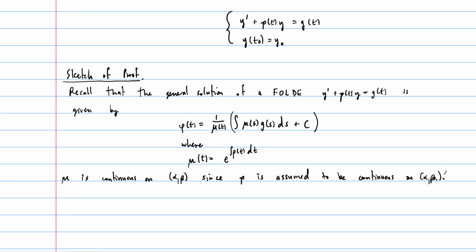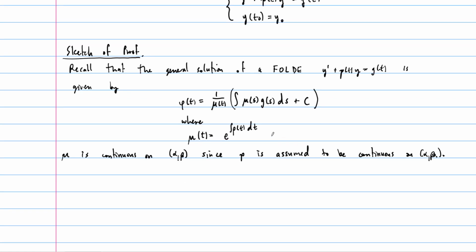All right, so there we go. Now we've got our mu is our continuous function. We've also talked about in the past when we talked about this general solution that our mu, this integrating factor, is positive, and so this right here, the dividing by mu, is not going to be an issue, right?